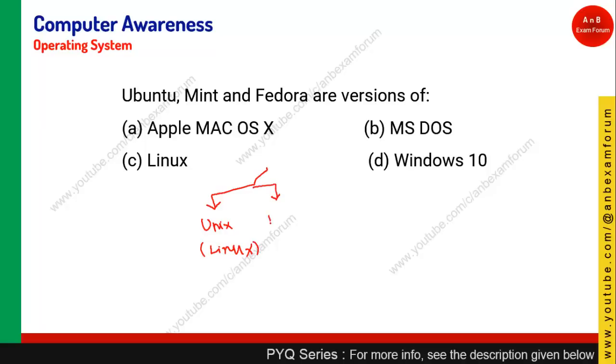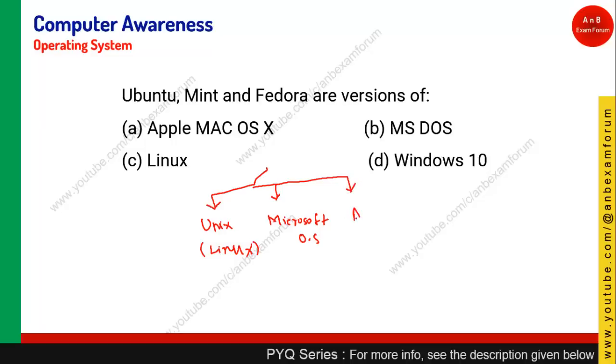The second is the Microsoft operating system. It is a proprietary software, a Microsoft OS, like we are using Windows 10, Windows 11. Those are Microsoft's proprietary operating systems.